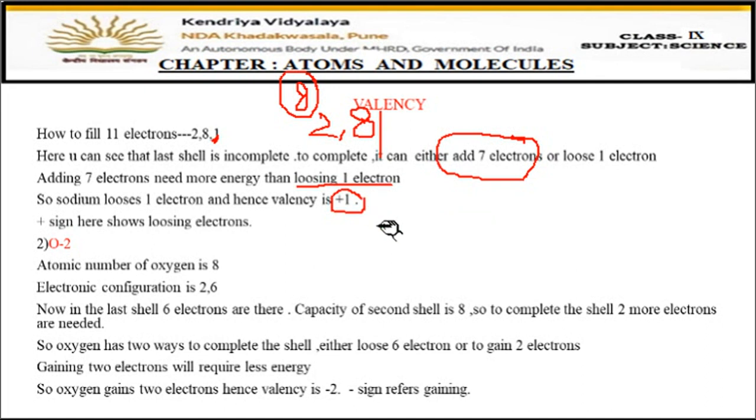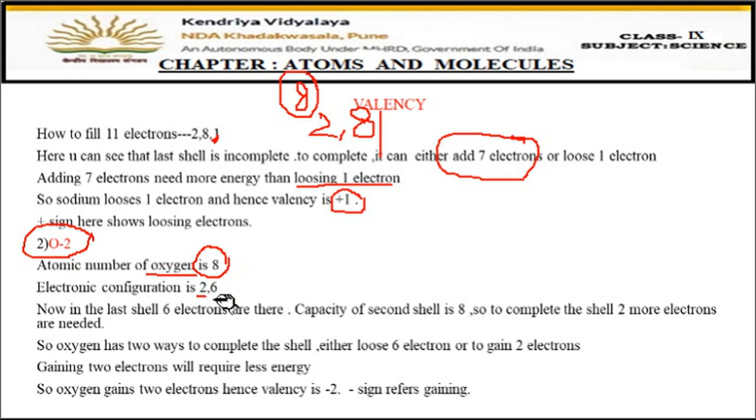Okay, now let's take another example. Oxygen. Oxygen has the charge of -2. So it clearly shows that its valency is 2 because it is gaining 2 electrons. Minus sign means gaining 2 electrons. Oxygen has an atomic number of 8, means 8 electrons are present in oxygen. So how do we write the electronic configuration now, how to fill the electrons in the shells? The first shell can have only 2 electrons, so out of 8, 2 have gone. Now how much remaining? 6.